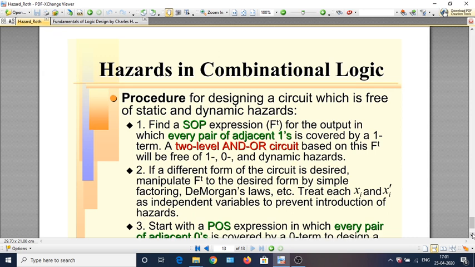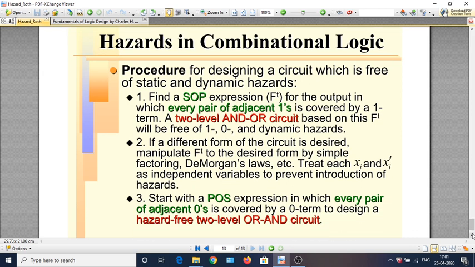Okay. So the procedure for removing a 1 hazard and 0 hazard can be given as follows. Suppose you have got a circuit, you want to detect the 1 hazard or 0 hazard and to remove it by adding some extra changes in the circuit. This is how we have to proceed. Find the SOP expression called FT. I will talk about this term FT, which is called the transient F, a little later. So write the SOP expression for the output and map it into the K-map.